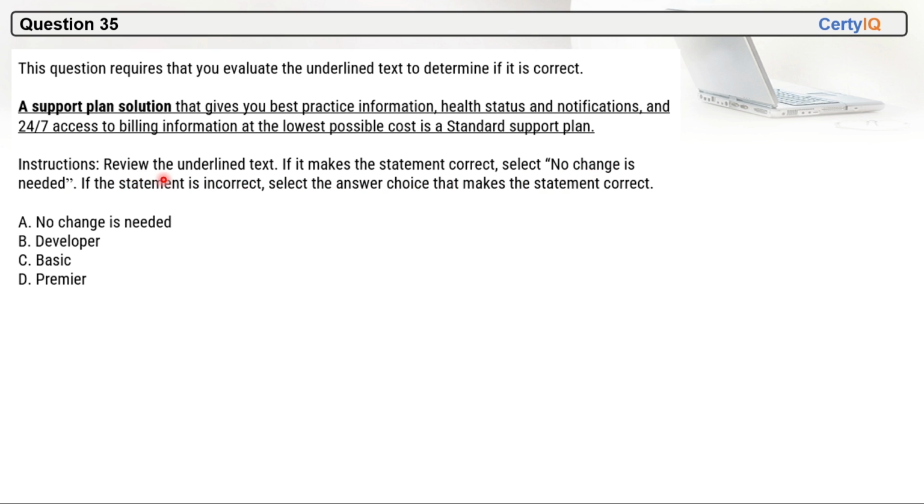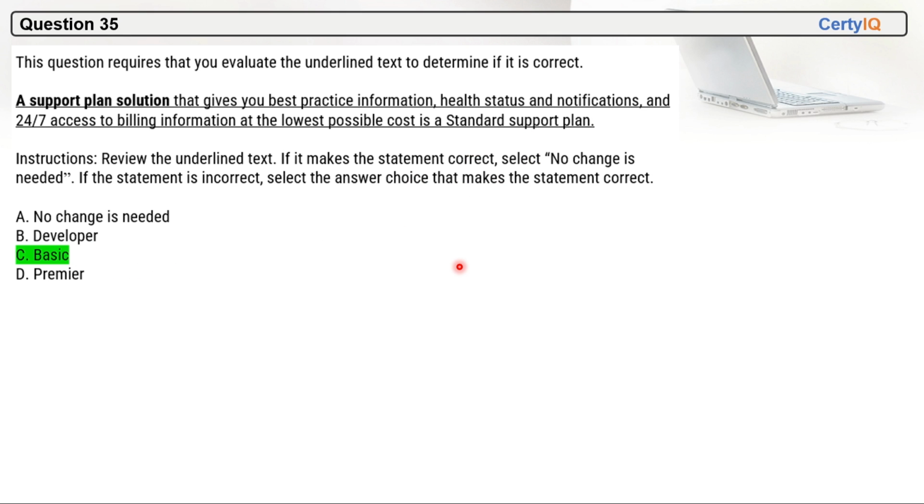So the instructions are saying review the underlying text. If it makes the statement correct, then select no changes needed. Else, if the statement is incorrect, select the answer choice that makes the statement correct. So out of this, basic will be the correct option because this is a basic plan, right? Whatever they are saying here, they are saying it gives you best practice information, health status and notifications and 24 by 7 access to billing information at the lowest possible cost. So it is at the lowest possible cost. These are provided by the basic plan, right? It is not the standard plan, it is the basic plan. So C is the correct option here.